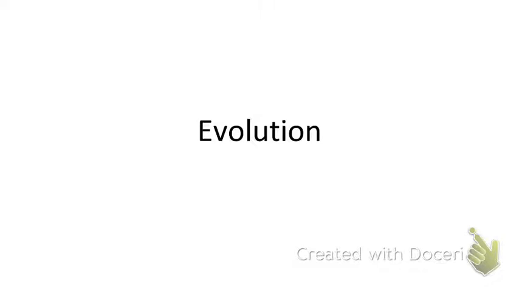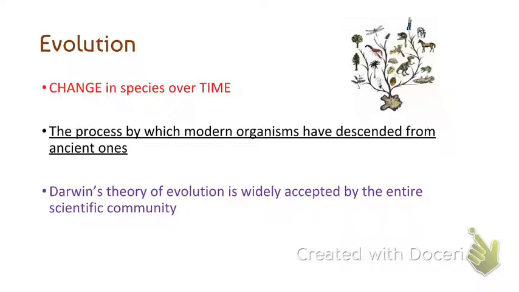All right, we're going to start a unit on evolution, and today specifically we'll talk about evidence that evolution has occurred. So there will be 8 pieces of evidence. First of all, evolution is a change in species over time. Evolution occurs on a population level, not an individual level. It's not like you as a single person or individual can evolve over time.